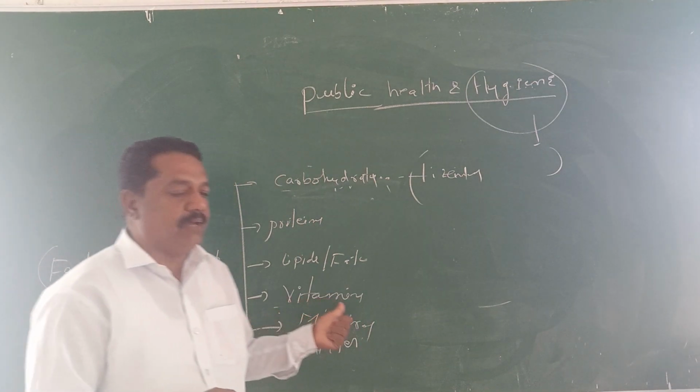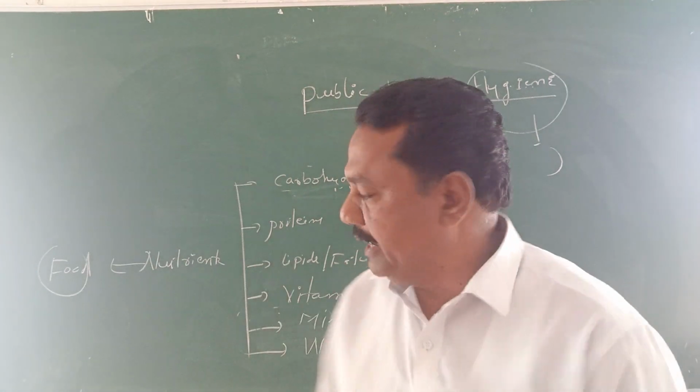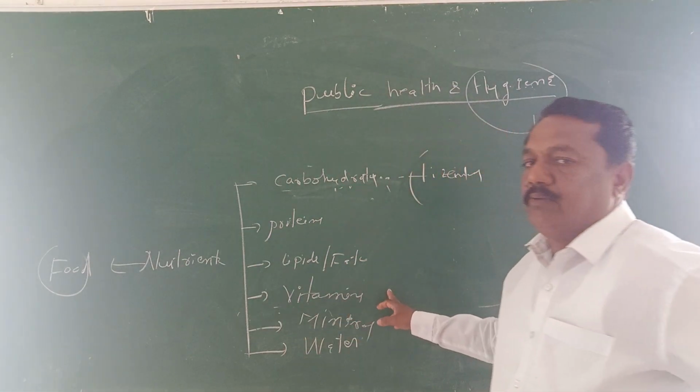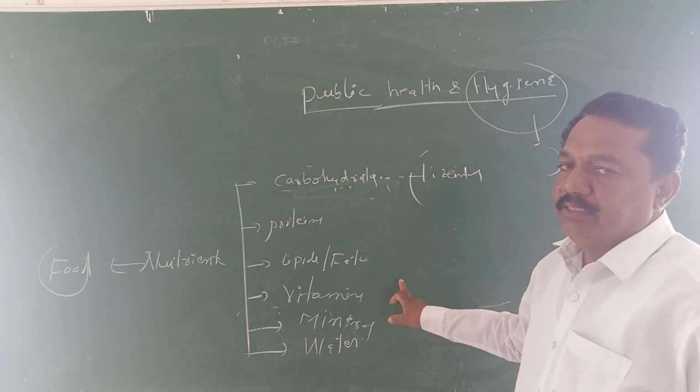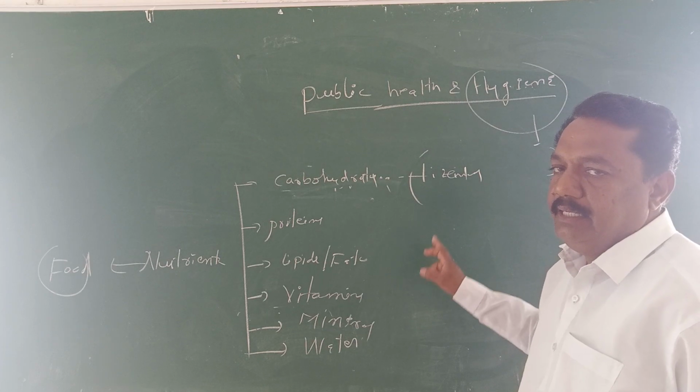Very minute quantity is required, but they play a major role.